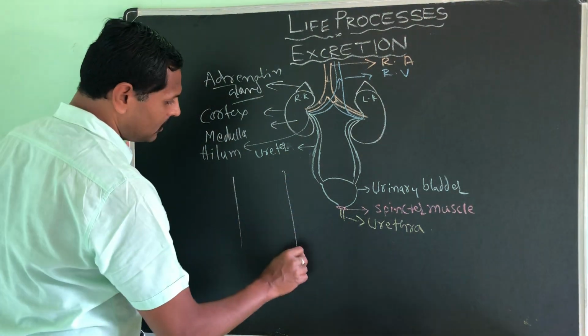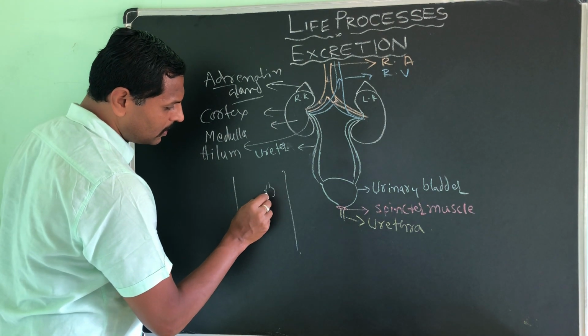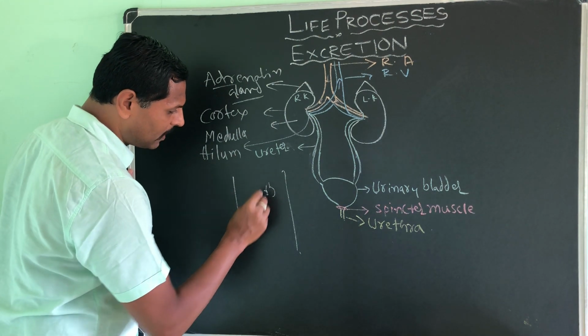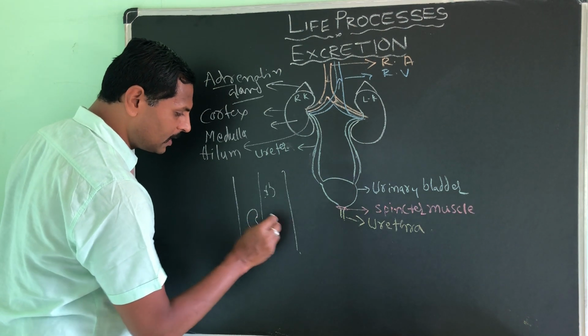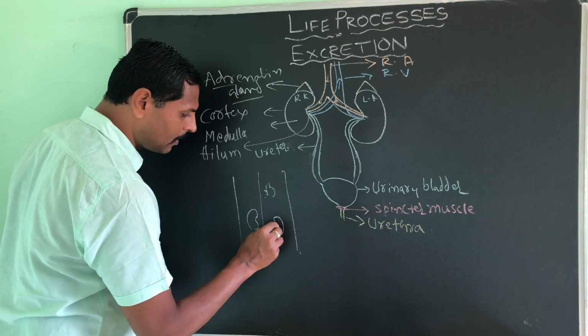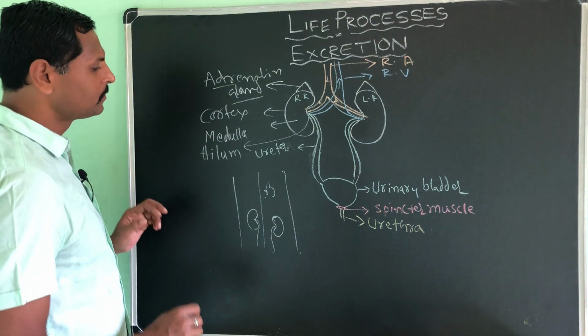This is our back. Here you will find the stomach. Below that, this is the vertebral column. Here you will find the kidneys. Understood?